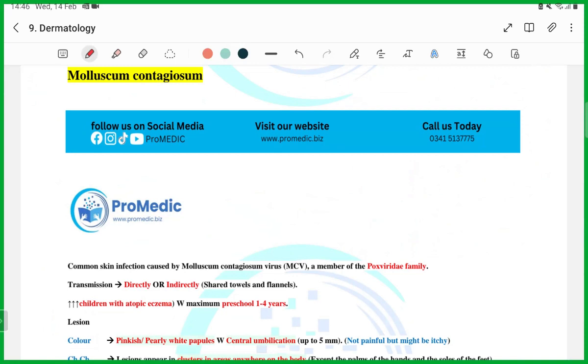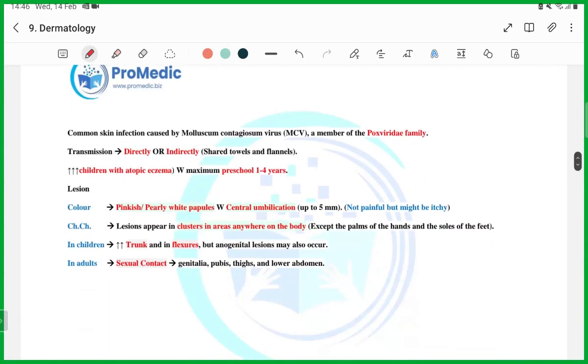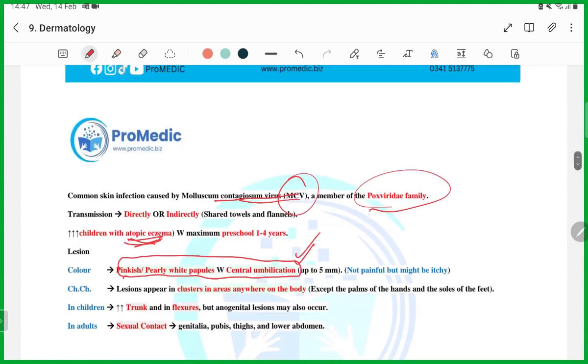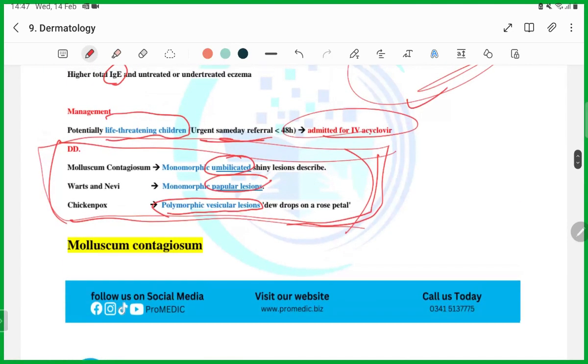Great. So the next thing is molluscum contagiosum. You should know what the organism causing this is: molluscum contagiosum virus. Then you should know that it is also associated with atopic eczema. But guys, remember, the rash will be different. That's why I was emphasizing the rash. Central umbilicated rash, guys.